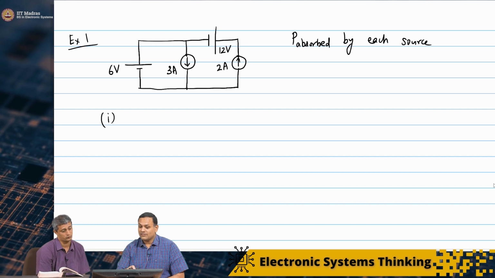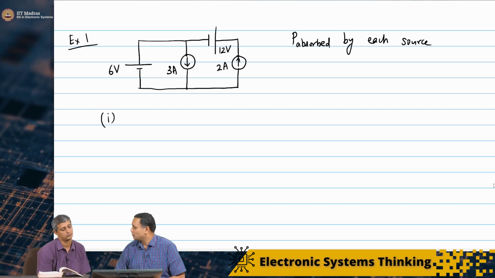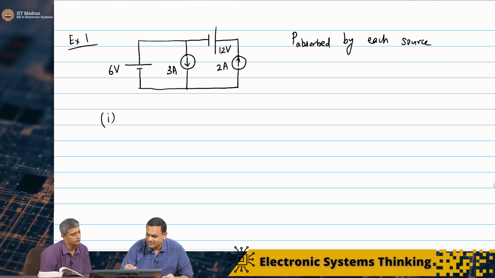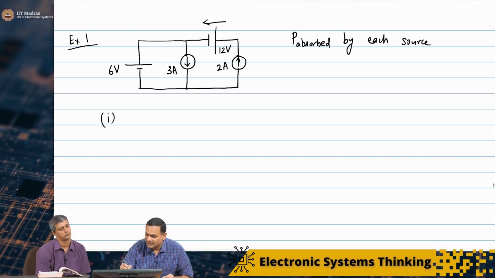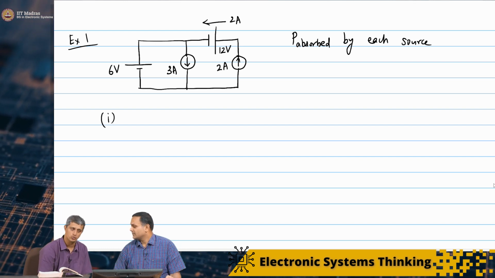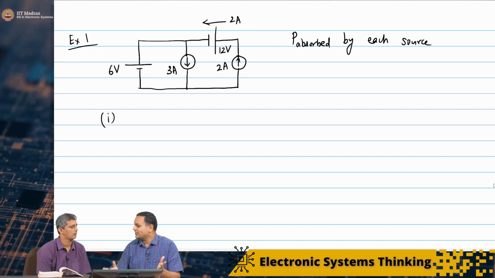I see that it is in series with the 2 ampere current source. So clearly the current through the 12 volt source has to be 2 amperes, because there is no other path for the 2 ampere current to flow.